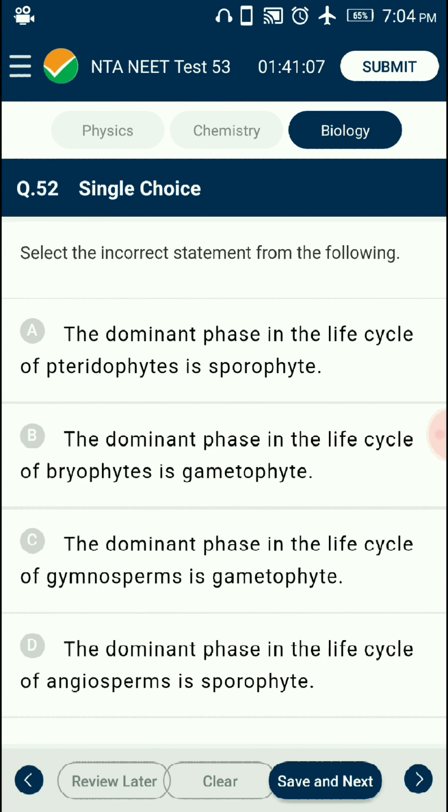Question number 52. Select the incorrect statement from the following. In Bryophyta, haploid gametophyte is the main plant body on which a small dependent sporophyte is produced. In Pteridophyta, haploid sporophyte is the main plant body and a small independent gametophyte is produced. In Gymnosperm, the main plant body is diploid sporophyte and gametophyte is small and not a free living independent structure. In Angiosperm, the main plant body is diploid sporophyte with the smallest gametophyte. So the answer for this question is option C. The dominant phase in the life cycle of gymnosperm is gametophyte. That is the incorrect statement.